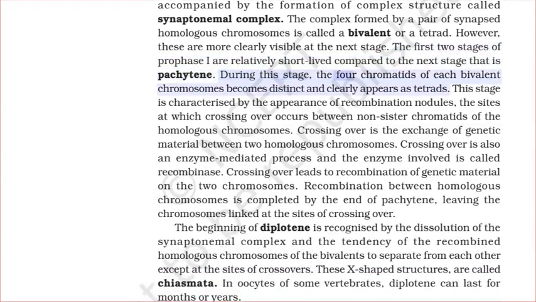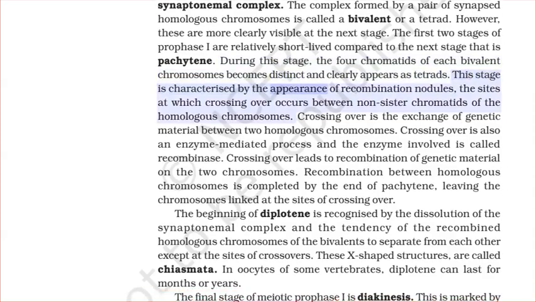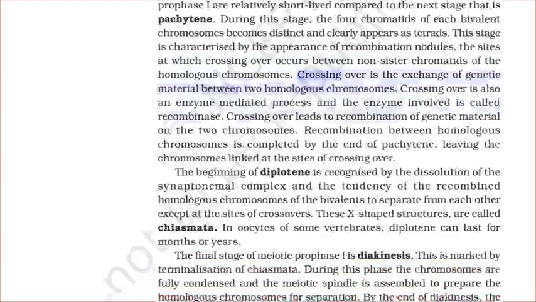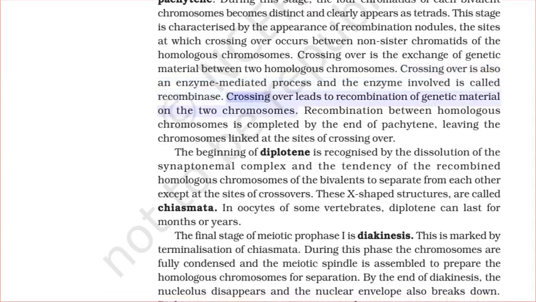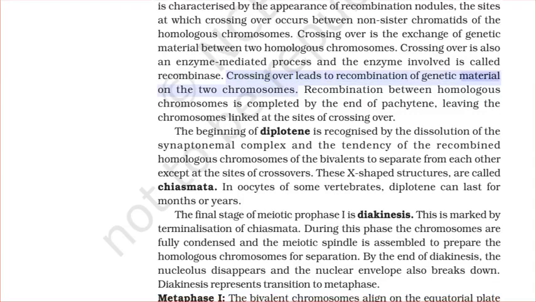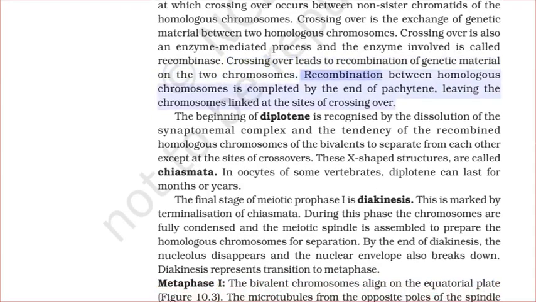During this stage, the four chromatids of each bivalent become distinct and clearly appear as tetrads. This stage is characterized by the appearance of recombination nodules, the sites at which crossing over occurs between non-sister chromatids of the homologous chromosomes. Crossing over is the exchange of genetic material between two homologous chromosomes. Crossing over is also an enzyme-mediated process, and the enzyme involved is called recombinase. Crossing over leads to recombination of genetic material on the two chromosomes. Recombination between homologous chromosomes is completed by the end of pachytene, leaving the chromosomes linked at the sites of crossing over.